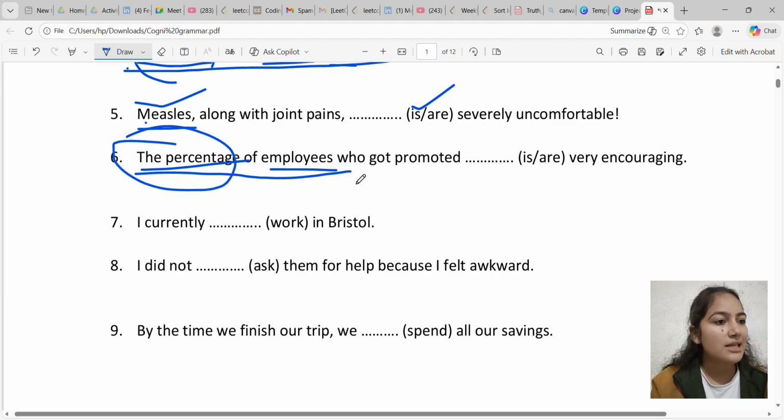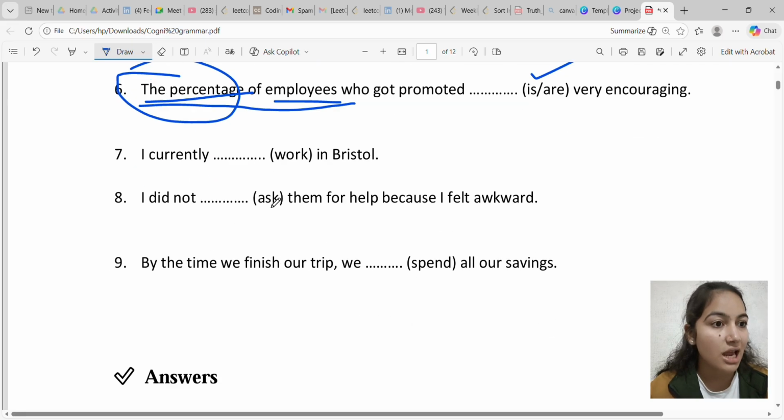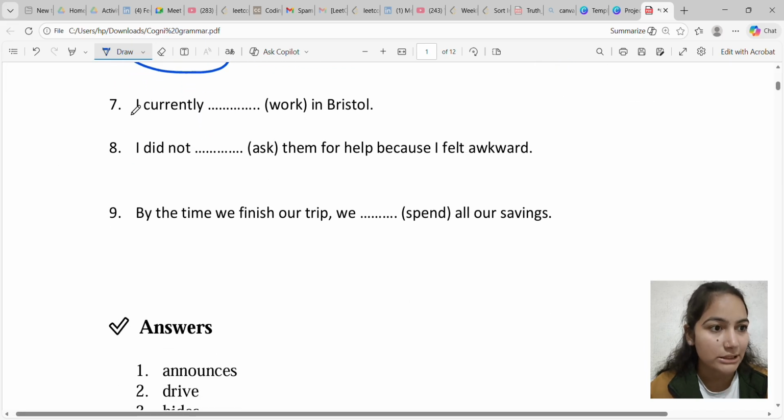Next question: the percentage of employees who got promoted blank very encouraging. So we are talking about the percentage, not the employees. In this sentence, we are talking about the percentage of employees who got promoted.